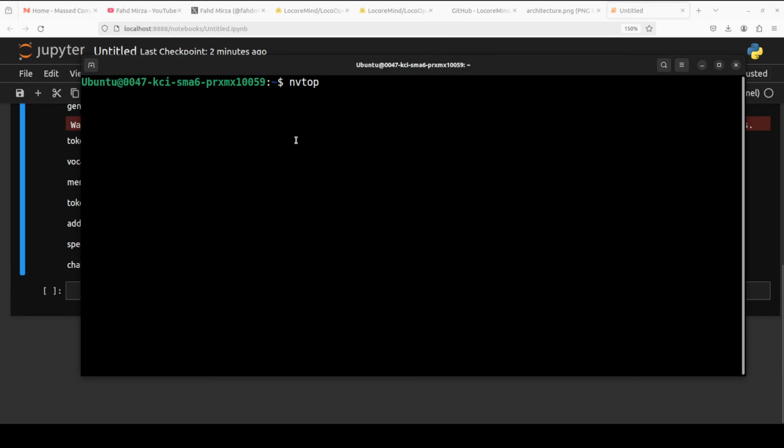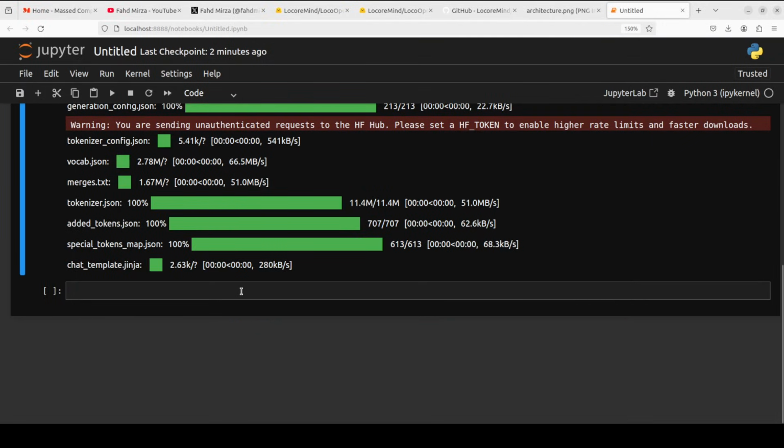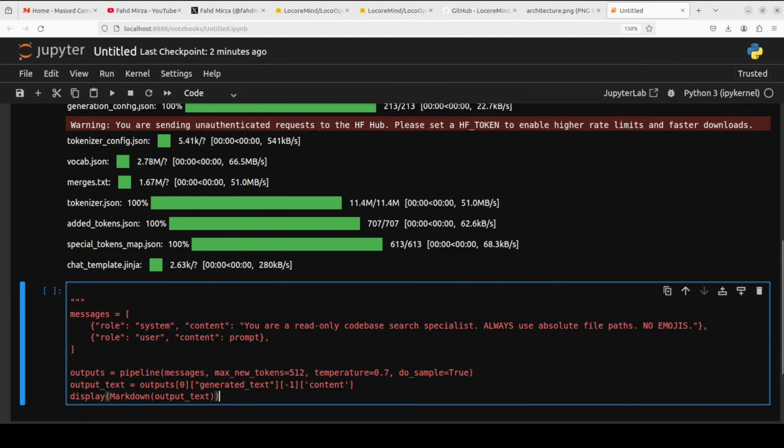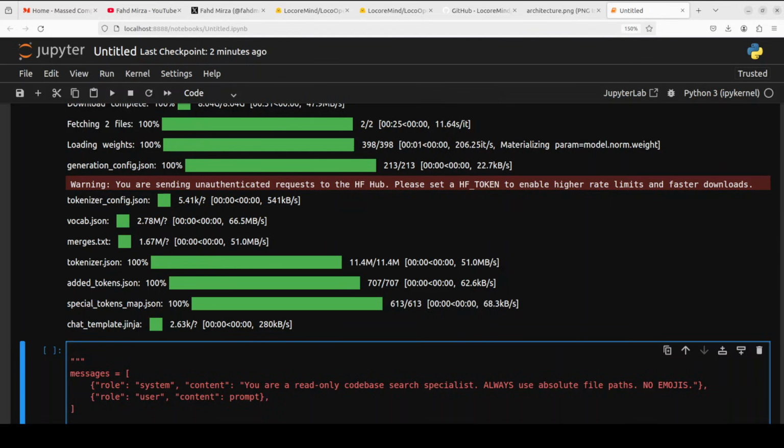Let me show you the VRAM consumption. So it is consuming close to 8 gig of VRAM. Now let me show you the output. The use case of this model is to simply tell us how exactly it generates a function call or tool call.